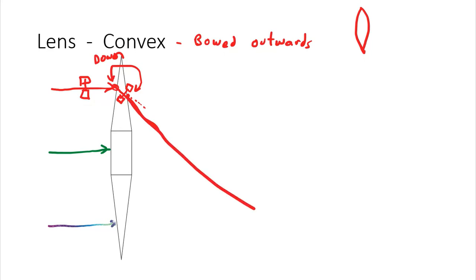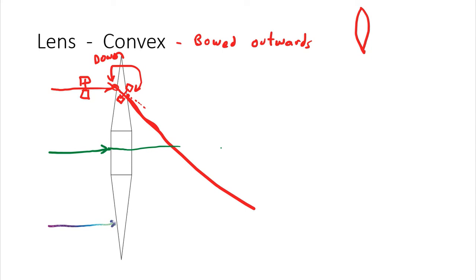It's not changing speed. Now this ray of light that hits the dead center of the convex lens, well, that ray of light, both wheels hit at the same time, and it would keep going straight. Now again, the surface is really bowed. It's not like a big flat surface in the middle. So we can make the argument that everything above this middle line bends downwards.